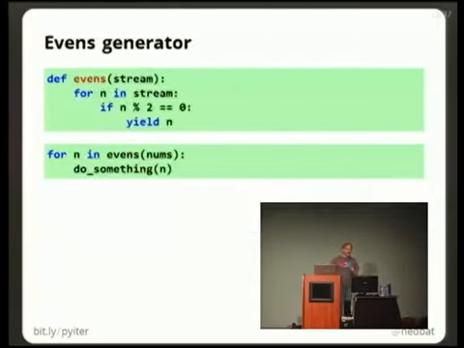So let's look at how we can use a generator to make our evens function. So here's the same evens function, but we've turned it into a generator. And it was very simple. All we did is we got rid of the initialization of the empty list. We still have the same loop over the stream. We still do the same comparison, but then instead of appending to our list, we just yield the value. And then we can get rid of the return list at the end. So the generator is actually much simpler than what people think of as the simpler thing, which is to make a list. And then we can use for n in evens(num) and do the things we want to do.